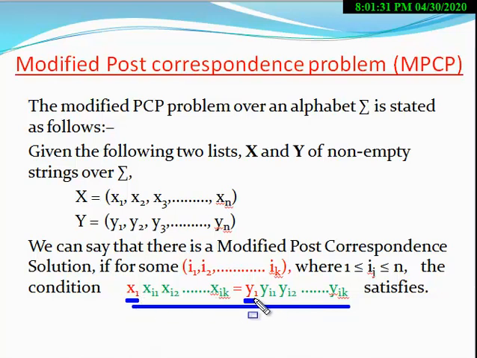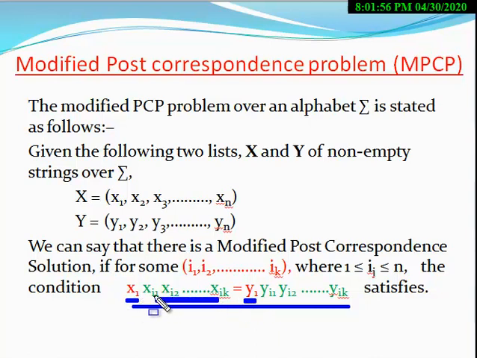In the PCP it may be anything, but here the first index will always be 1. The second to last indices, xi1, xi2, ..., xik, may be anything. But the first index will always be 1.